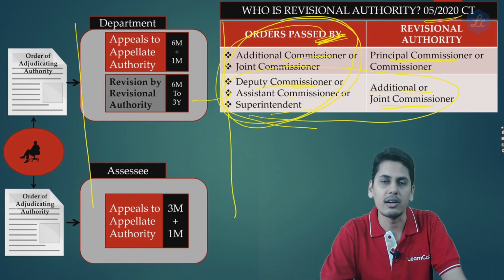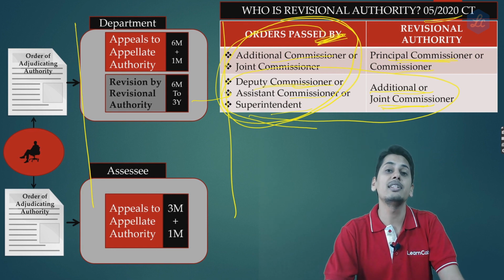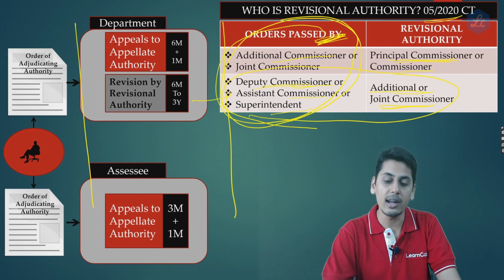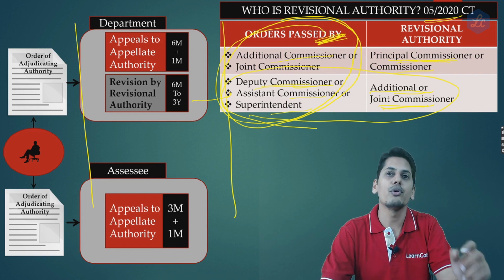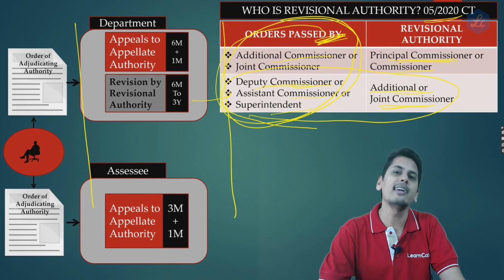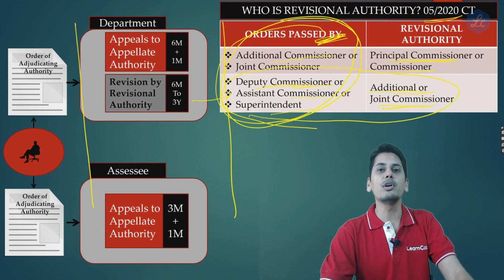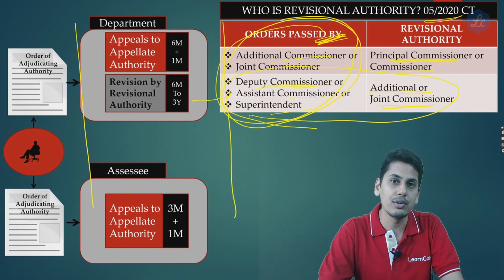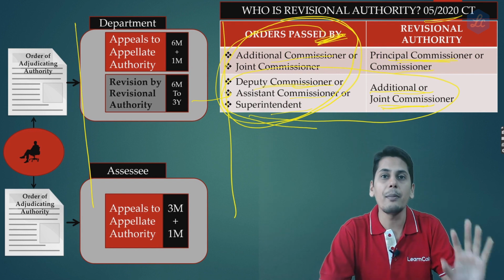Now friends, let's take a scenario where after the commissioner has revised the order, the department is agitated against this revisional order which is passed by the commissioner. Now it wants to prefer an appeal before the appellate tribunal. Can it happen? Friends, what is the procedure? The procedure is commissioner would review the order which is passed by the revisional authority, and if it is not in accordance with law, it would instruct its subordinate officer to file an appeal before the appellate tribunal.